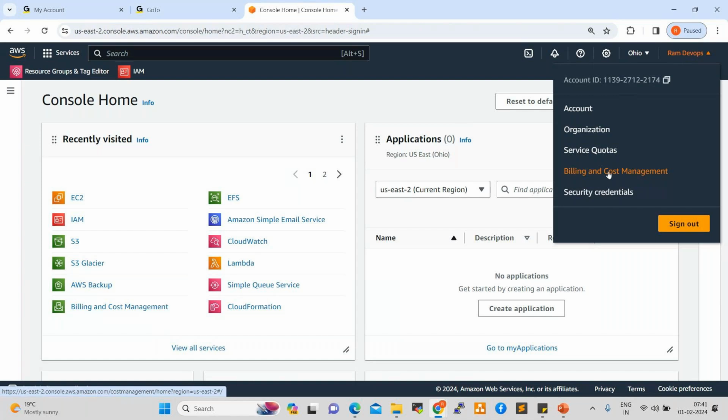Whatever free services are provided by AWS, those services we can use. I'll show you how to use the free services. We should not use the paid services here. If you use a paid service, they definitely generate the bill. For example, they are providing 30 GB storage free of cost and 750 hours of servers free. And 5 elastic IPs are free. So whatever free services they are providing, we can use.